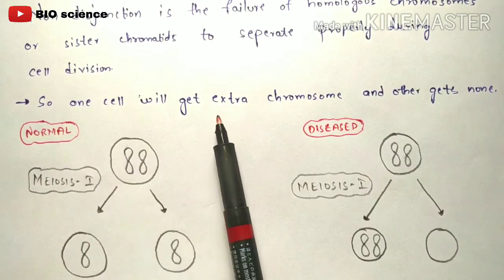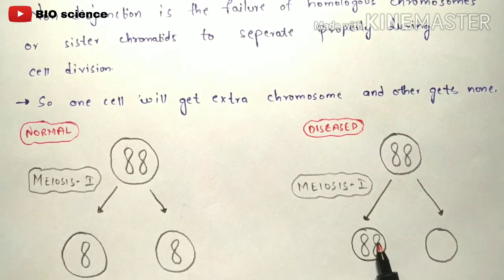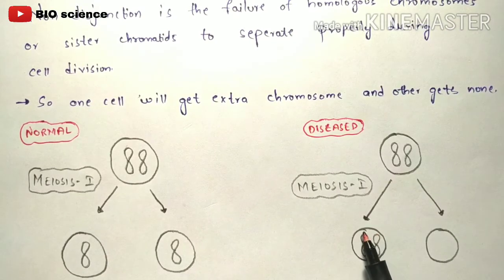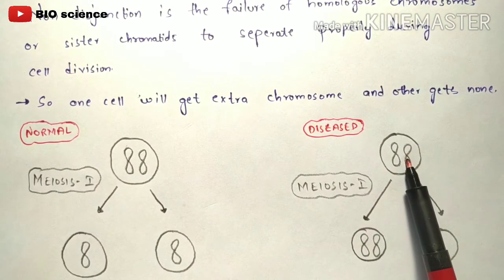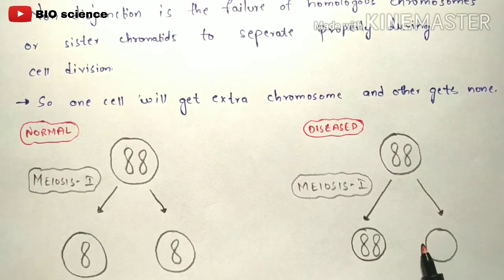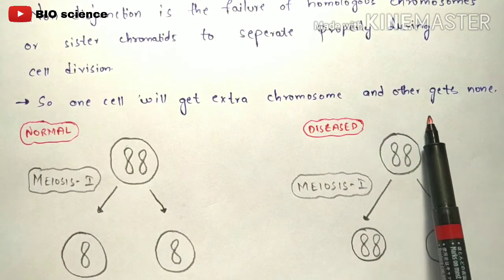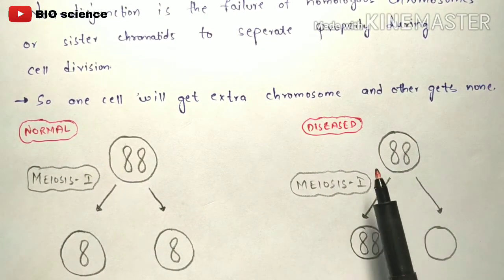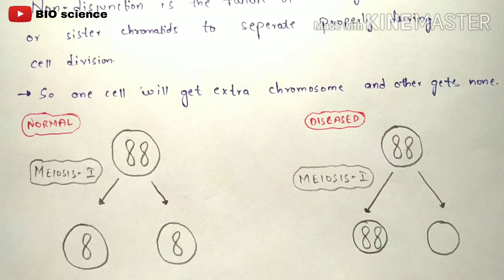So one cell will get an extra chromosome. This is your extra chromosome. Normally it should get only one chromosome from its parent, but here another extra chromosome has also been received. As the extra chromosome has been received, no chromosomes will be left to go into this other cell. So this cell will not get any chromosomes, so the other will get none. So this is about non-disjunction, and this process leads to Down syndrome.